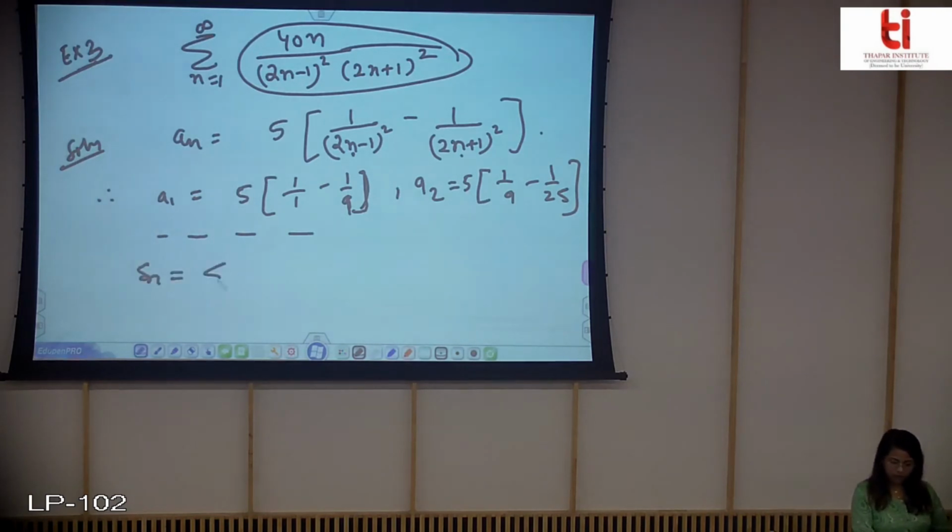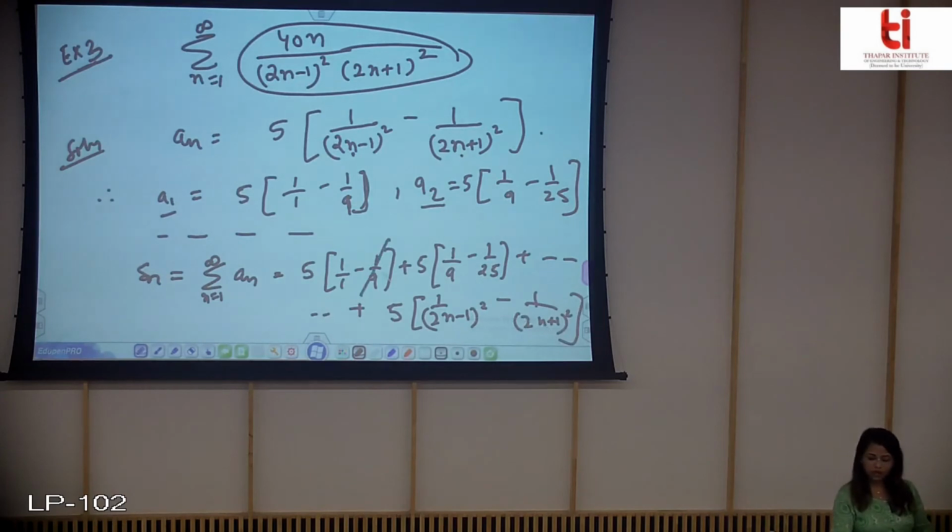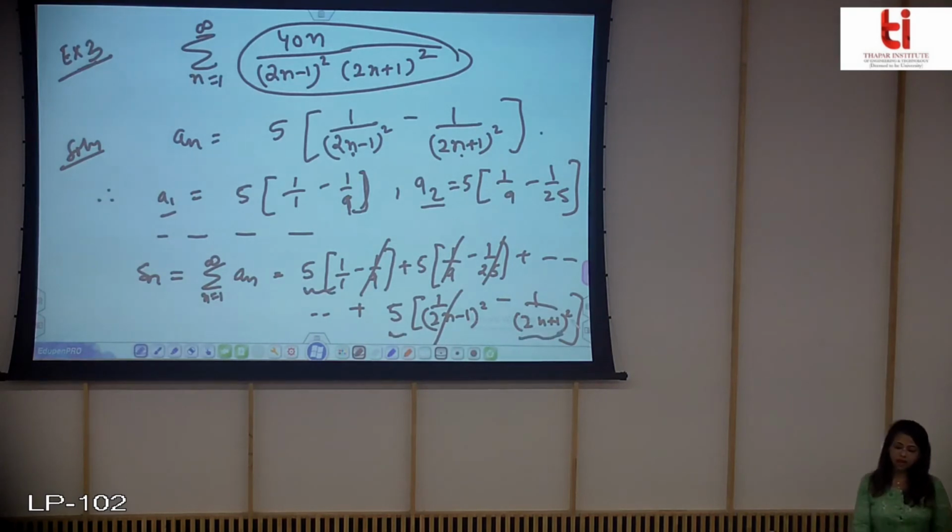Sn is nothing but the summation of an from n equals 1 to n. You take out a1, a2, and you need to sum till an. Again you will observe that all the terms are cancelled out, leaving the first term and the last term.